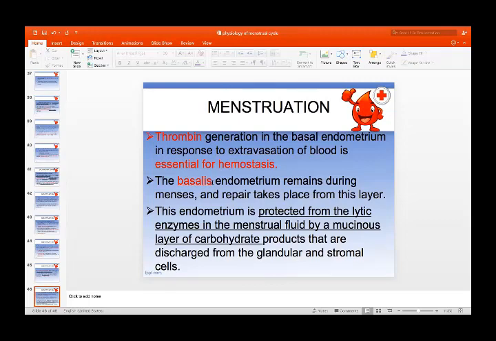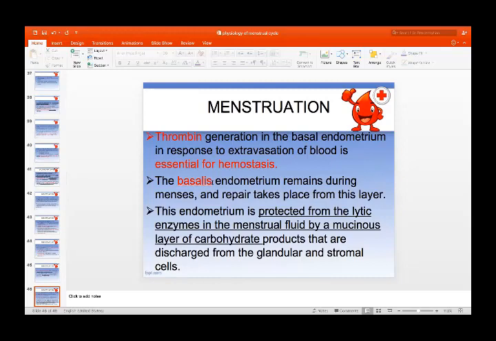The basalis endometrium remains during menstruation, and repair takes place from this layer. Regeneration starts from this layer. This endometrium is protected from the lytic enzymes in the menstrual fluid by a mucinous layer of carbohydrate products that are discharged from the glandular and stromal cells. So why does the basalis not disintegrate?